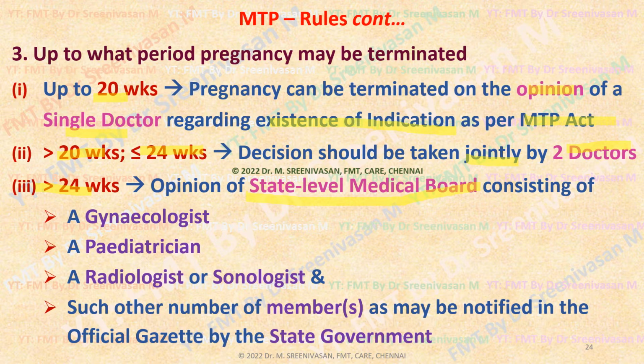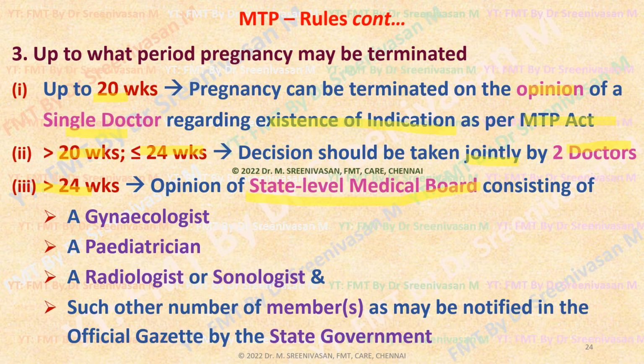So, to assess whether the pregnant woman is physically fit, and whether the only indication, substantial fetal abnormality, exists, a state level medical board permission is required.